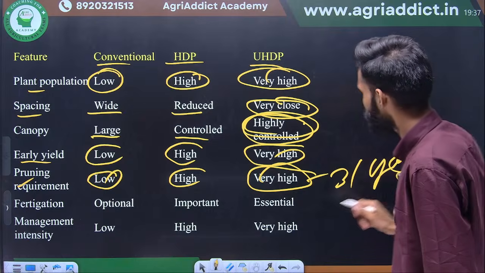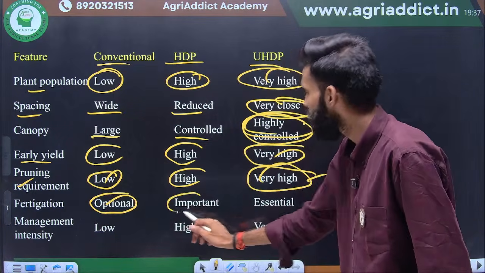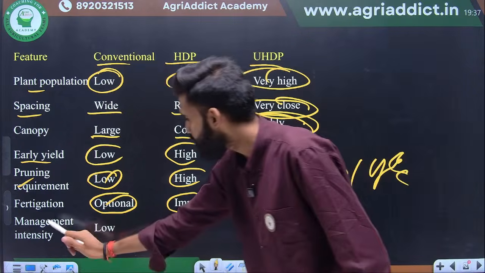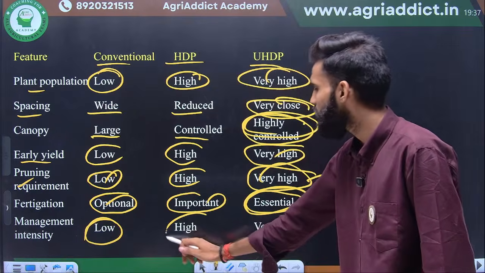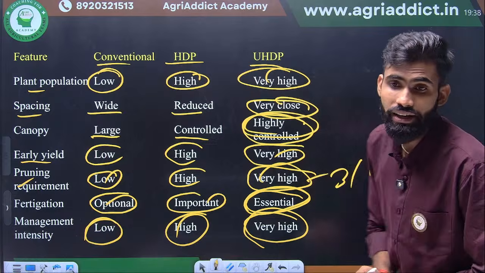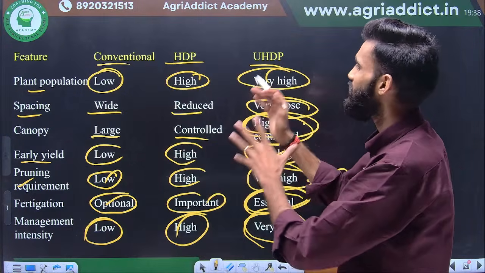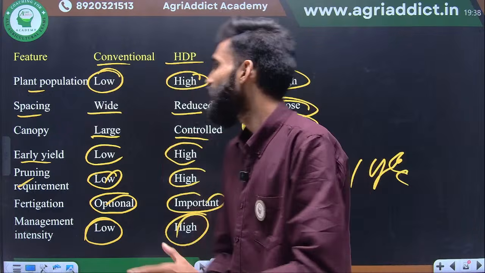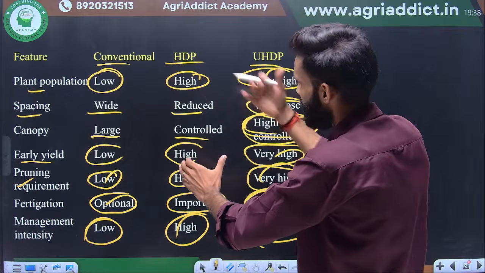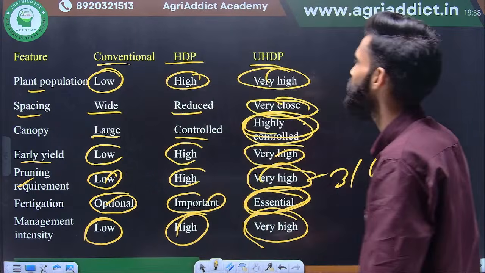Okay, next one is the fertigation. Here optional, you may follow or not follow. Okay, but here important and here essential, you should always follow the fertigation technique. In the management intensity, very low management required, here high management, here very high management. Everything is very high in the ultra high density planting, high in high density planting, and low in the conventional system. Similarly, it will affect your yield and quality. Here the maximum yield, maximum quality, and here the quality is high and yield is high, here very low yield and very low quality. Okay, this is the difference of these three types of systems.